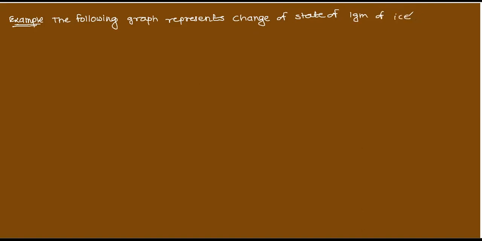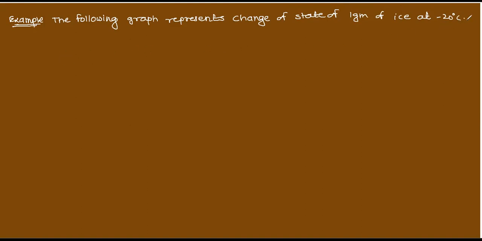The following graph represents change of state of 1 gram of ice at minus 20 degrees Celsius.